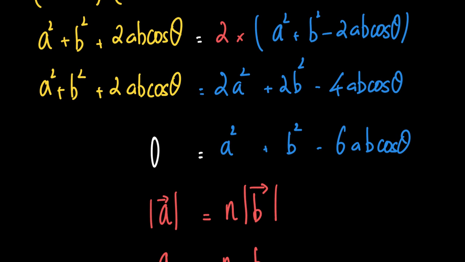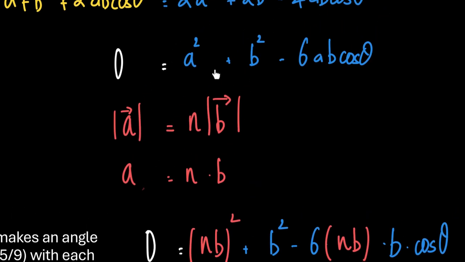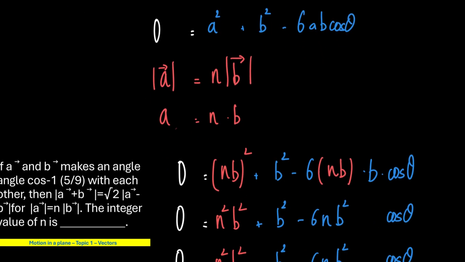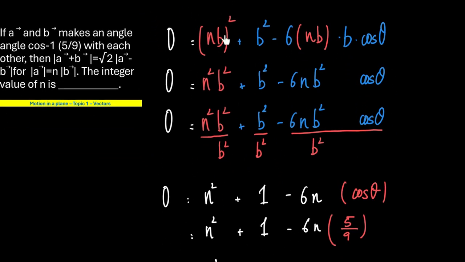Okay? And it is also given in the question that modulus of vector A is equal to n times modulus of vector B. So what is modulus of A? It is A. What is modulus of B? It is B. So A is equal to nB. Now we'll replace every A in this equation with nB, which gives us 0 is equal to n square b square plus b square minus 6n b into b cos theta, that is, minus 6n b square cos theta.